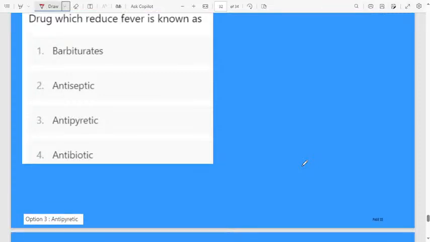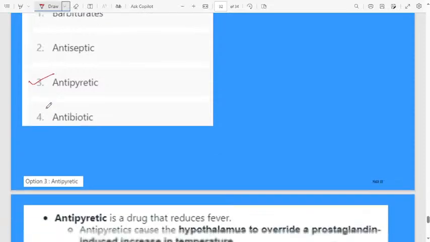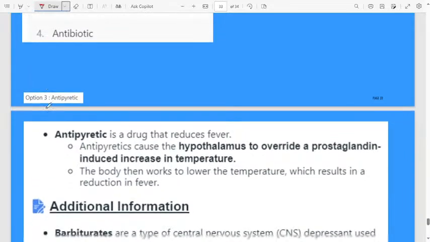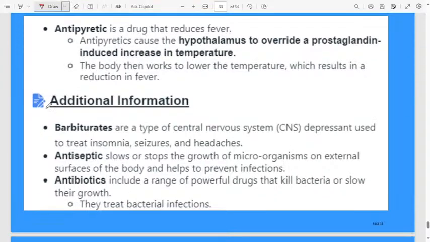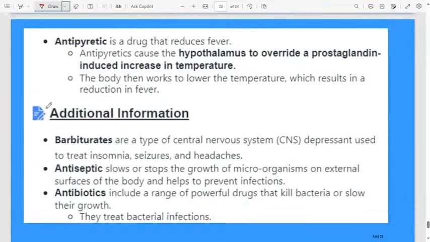That is antipyretic. The name of the drug that reduces the fever, we call it an antipyretic. Antibiotic, normally Kavita, we will take for infection-related disease. Okay, antipyretic is a drug that reduces fever. They are asking the drug name, which drug we will use.